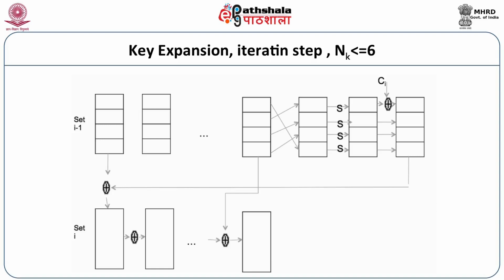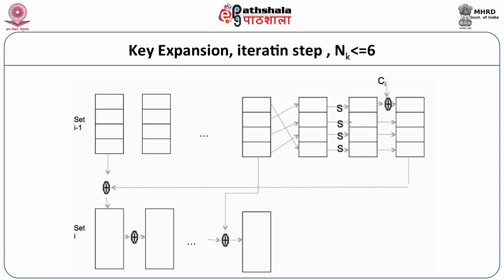So to derive, what are we going to do? We have the octets arranged. Now we want to take the set I minus 1. The first 4 octets would be exclusive OR with the last 4 octets to generate the first octet of the new one.